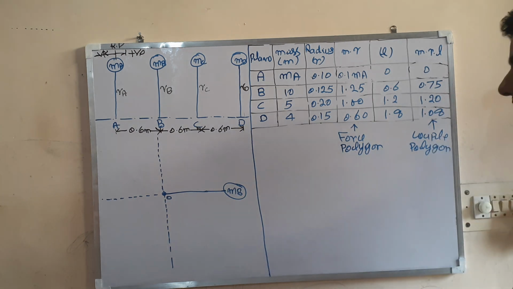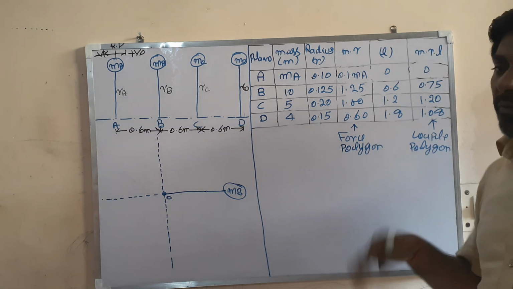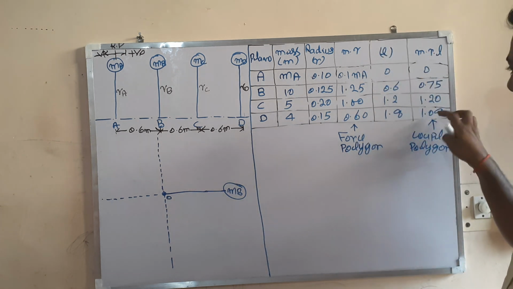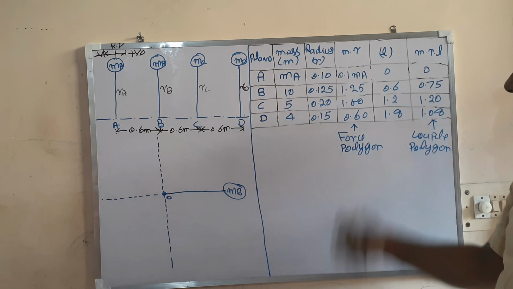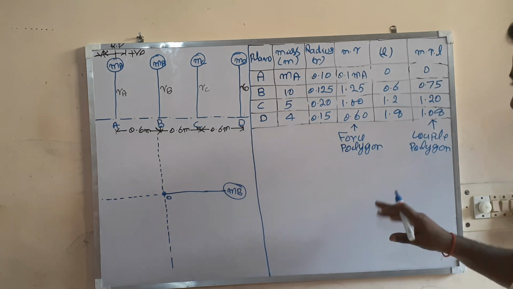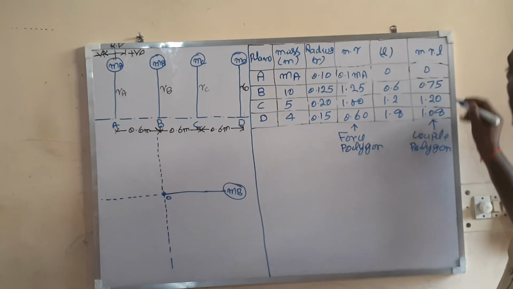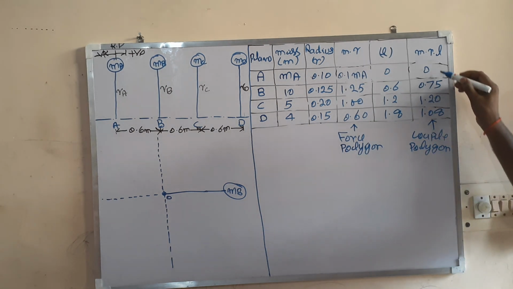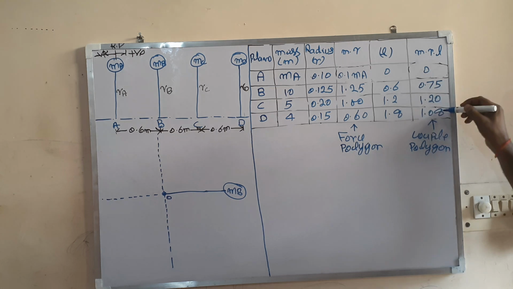Let us see which should be drawn first: either you draw the couple polygon first, or you draw the force polygon first. Look here. In the couple polygon, all the values are known in magnitude.